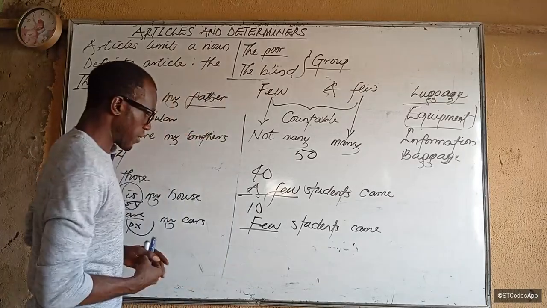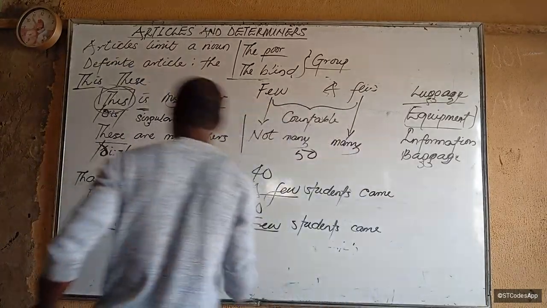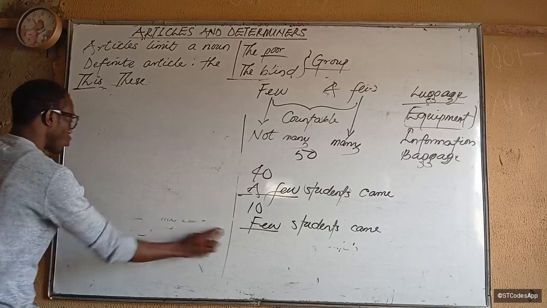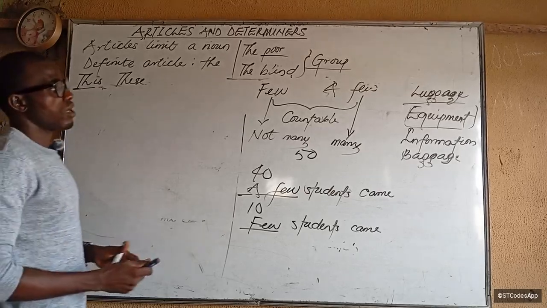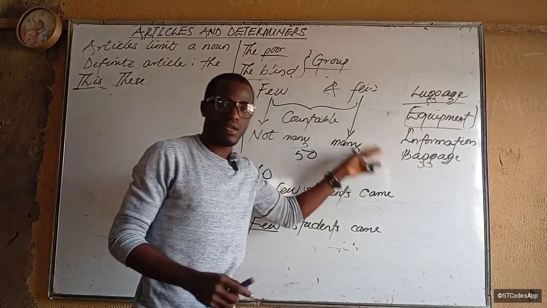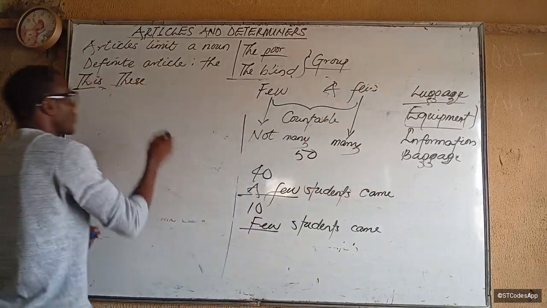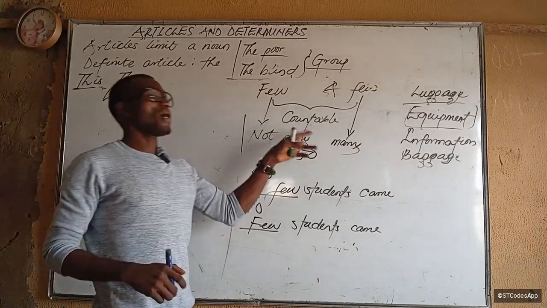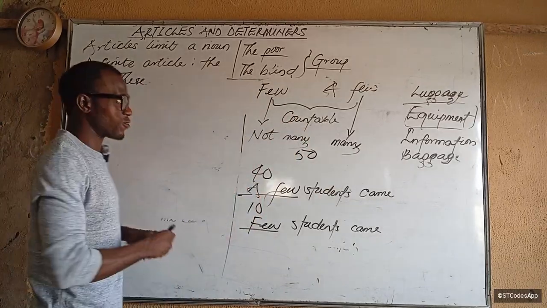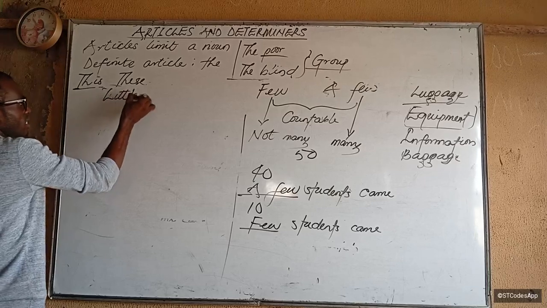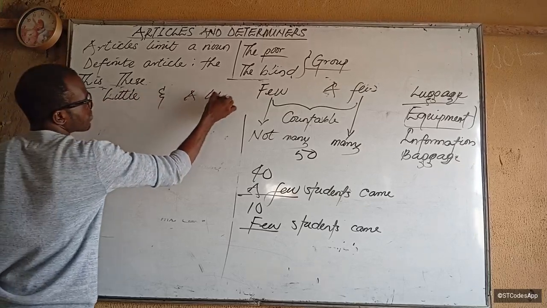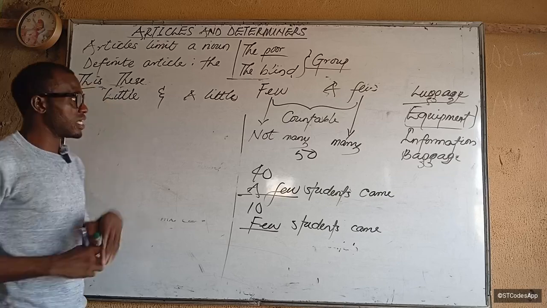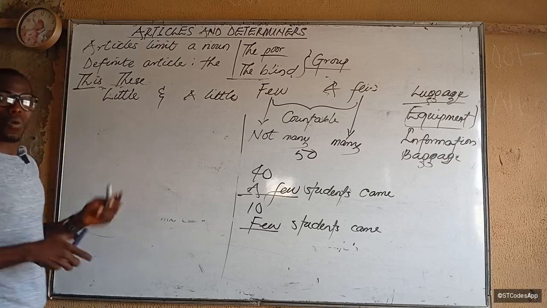Is it clear? All right. Well, what about little and a little? Now we don't use little and a little for luggage, equipment, information, for non-count nouns. We don't use them for count nouns. We use them for non-count nouns rather. So we use little and a little for non-count nouns like water.